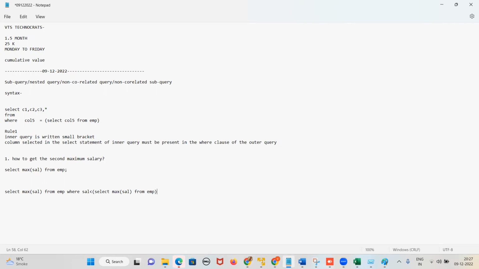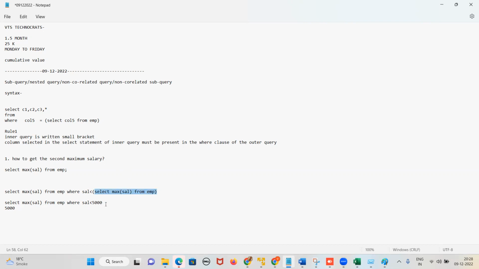If you see in this query, the first maximum salary is 5,000. So the inner query got executed first and has given its output to the outer query.